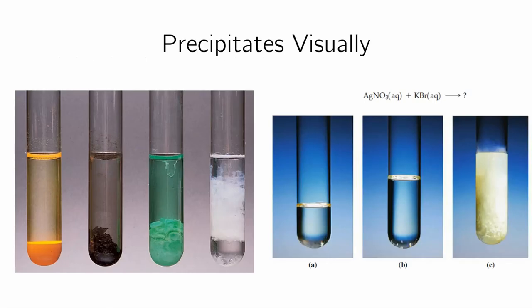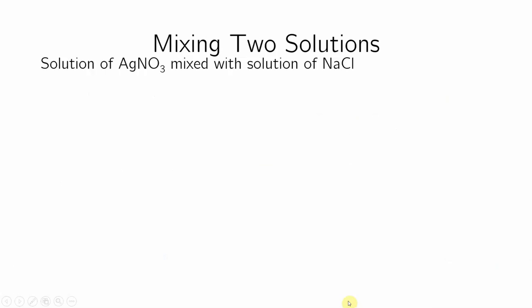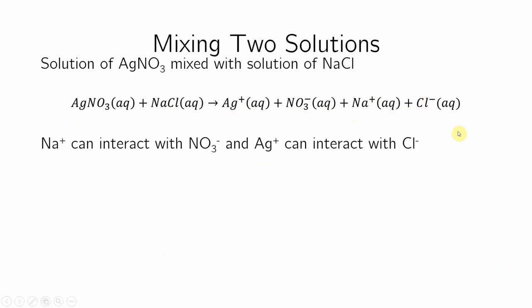So initially they look like this. They look like just regular water. They have a salt inside. So what happens when I mix them together? Okay. So if I put AgNO3 and NaCl in water, I will start forming these ions: Ag plus aqueous, NO3 minus aqueous, Na plus aqueous, Cl minus aqueous, so on and so forth, right?